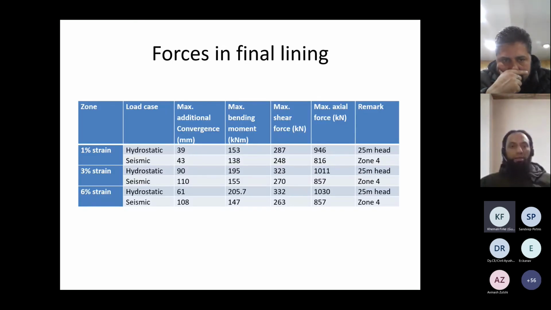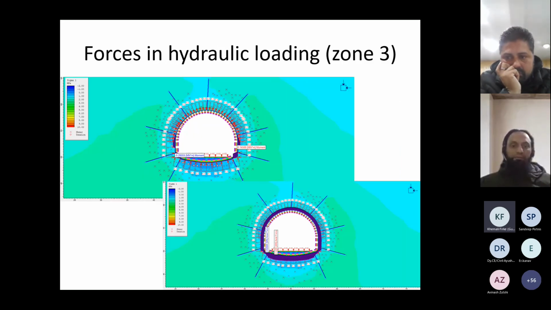And finally, we arrived at the forces in the final lining in different zones of strain observed. And these are the reduced forces we have seen in the final lining, of course. And all these forces were then utilized to design the structural steel for the final lining. And this is how the forces look in the final lining only for the highest squeezing zone. These are the bending moments and axial forces.